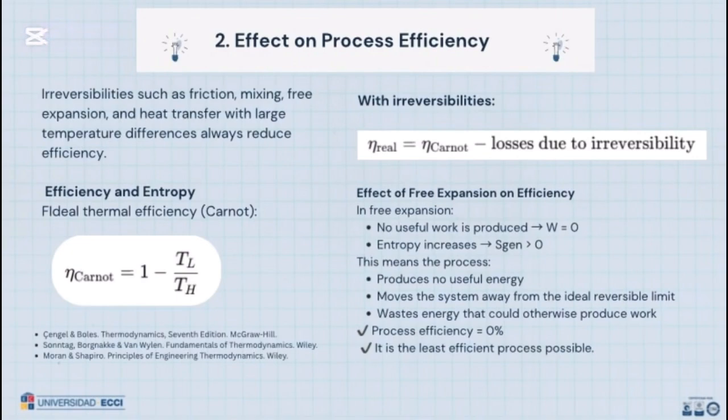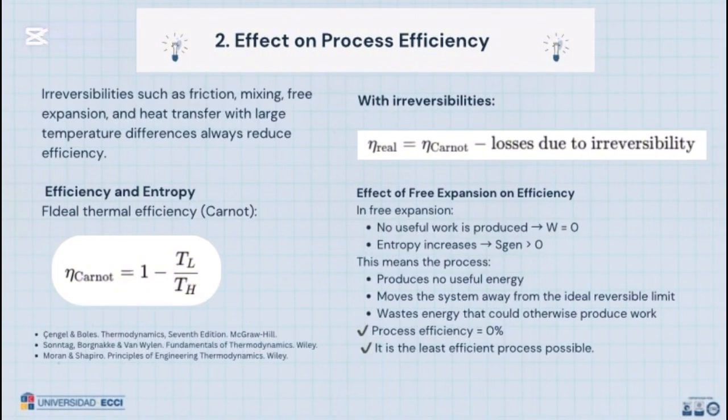Two: effect on process efficiency. Irreversibilities such as friction, mixing, free expansion, and heat transfer with a large temperature difference always reduce efficiency. Efficiency and entropy: the ideal thermal efficiency is the Carnot efficiency, eta Carnot equals 1 minus TL over TH. With irreversibilities, eta real is less than eta Carnot. Loss due to irreversibility. Effect of free expansion on efficiency.